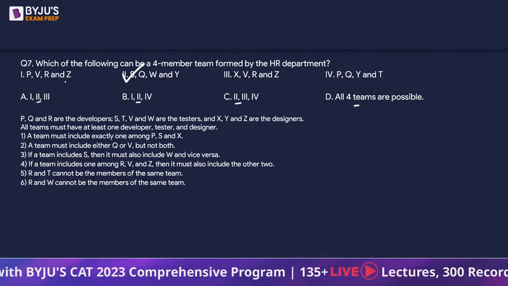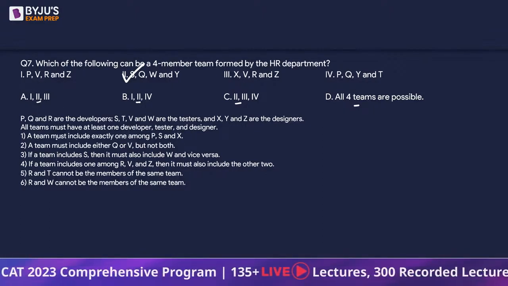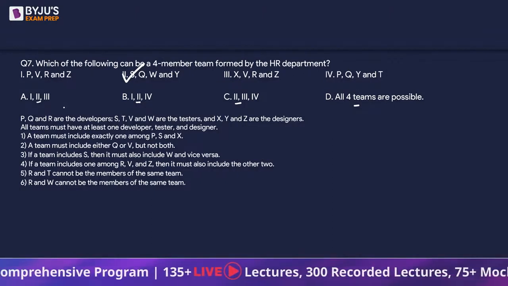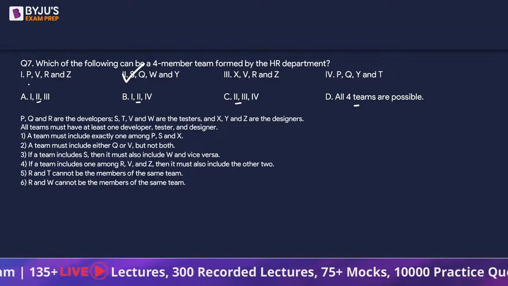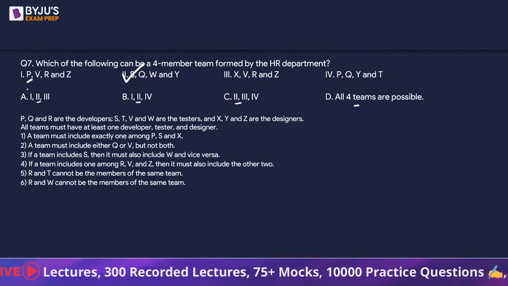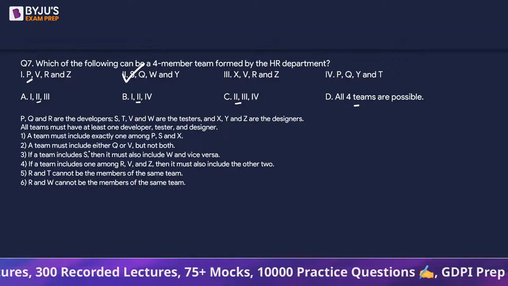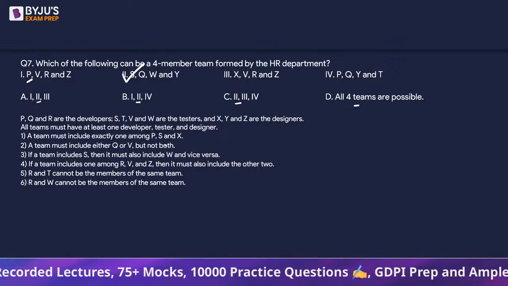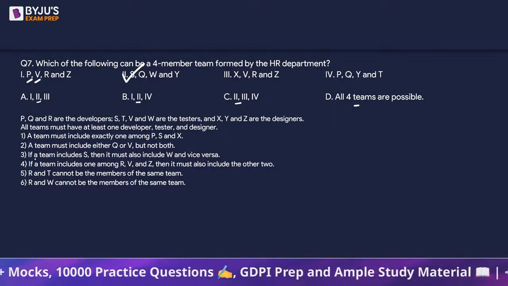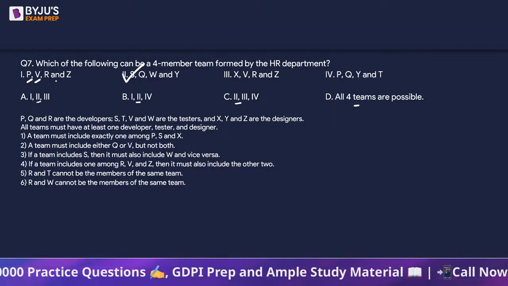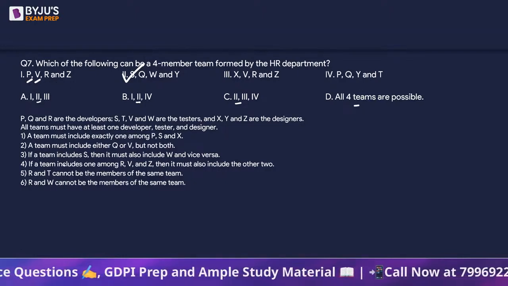Let's look at the first one, P, V, R, and Z. A team must include one among P, S, and X. Okay, fine. From the first statement, P is there. A team must include either Q or V, but not both. Okay, V is there. Both are not there. If a team includes S, there is no S here, so let's not worry about it.